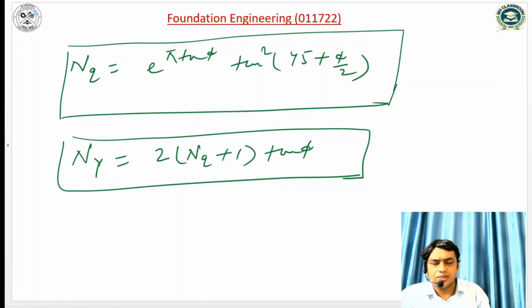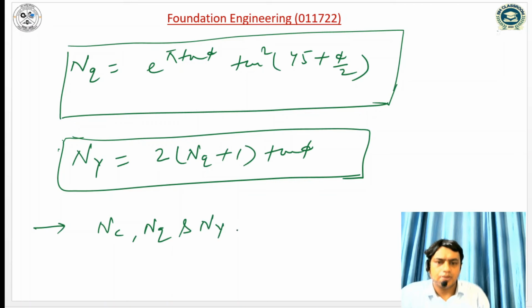These are the theories to compute the ultimate bearing capacity, but one thing is common for all the theories: Nc, Nq and N gamma are a function of the angle of internal friction only.